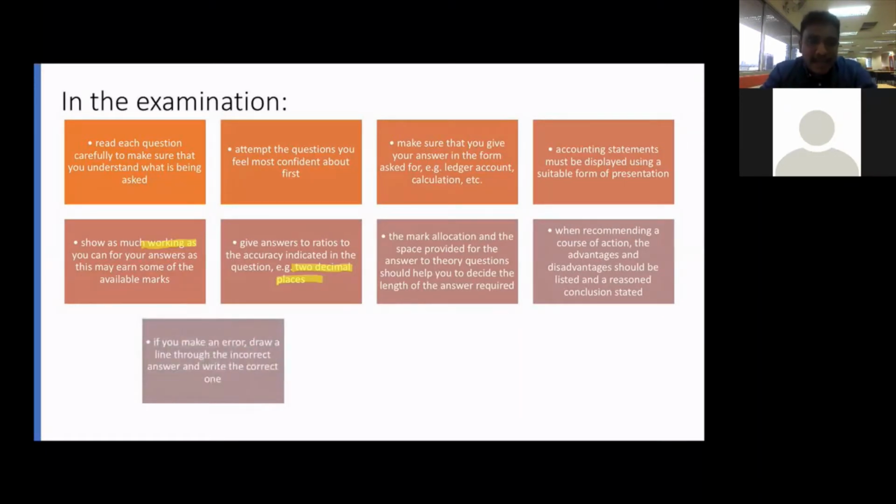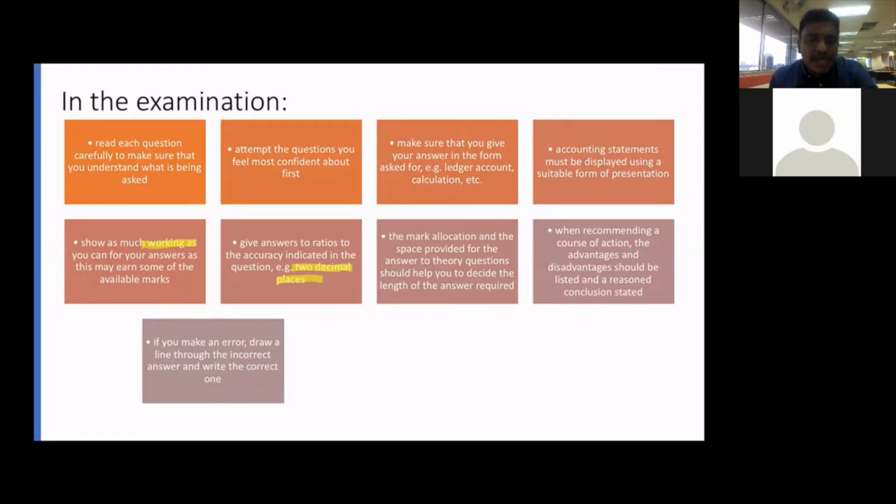If you make an error, draw a line through the incorrect answer and write the correct one. You understand this? So if you make a mistake, you don't scribble like this. Just cut one line, and on top or below or beside you write the correct answer. Whenever you write, it is okay to write a wrong answer. You cancel the wrong answer with one line. Don't scribble the answer. Just cut in one line and then write the correct answer.